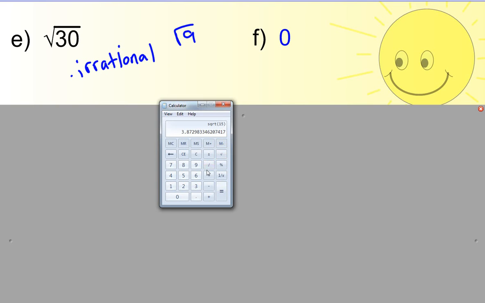For those of you who know this phrase, the numbers are rational if you're taking the square root of a perfect square. 9 is a perfect square. If you don't know what a perfect square is just yet, that's fine. We'll be going over it here shortly.